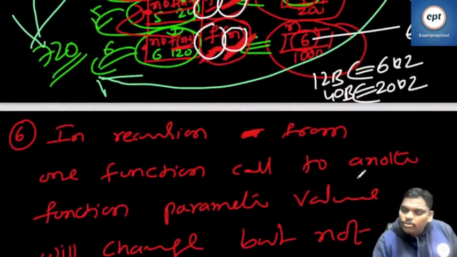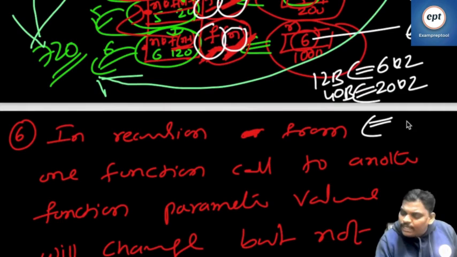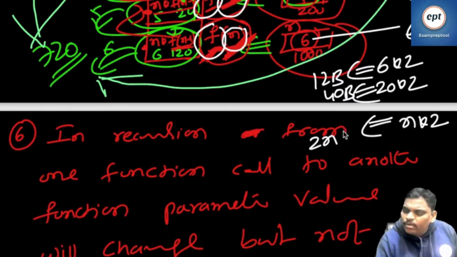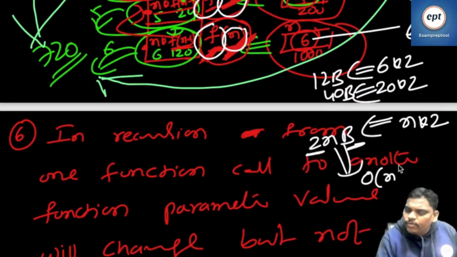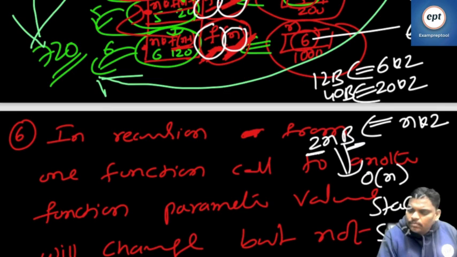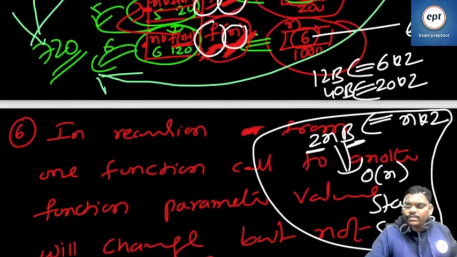Next, factorial of n: n function calls, every one 2 bytes, so 2n bytes. Bytes is a unit, 2 is a constant. Finally, order of n stack space.